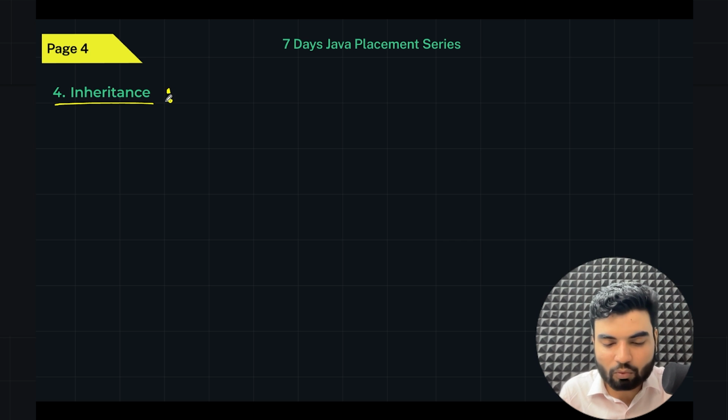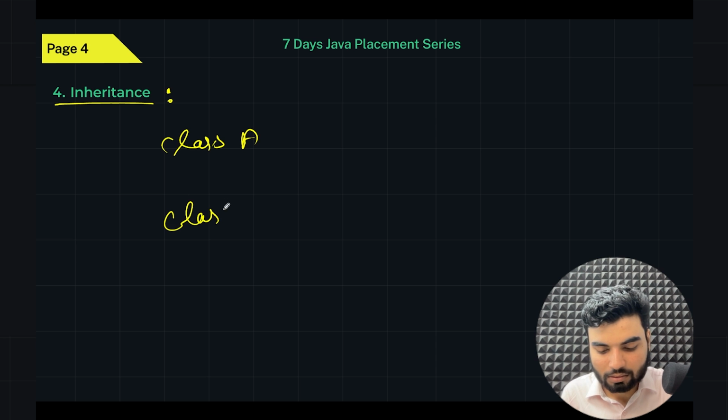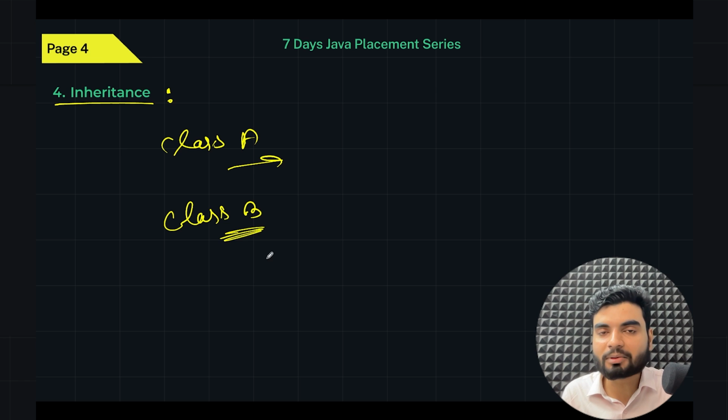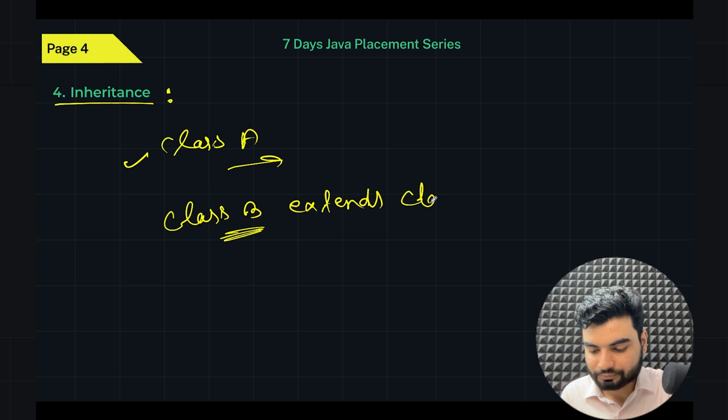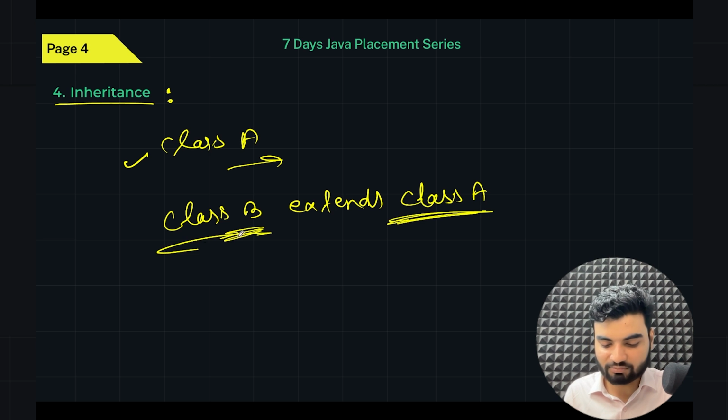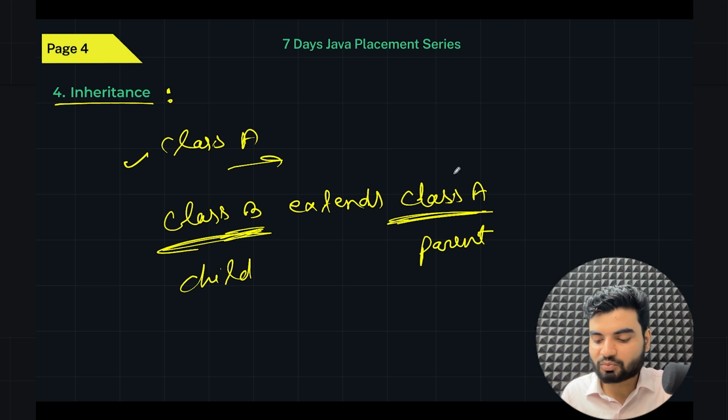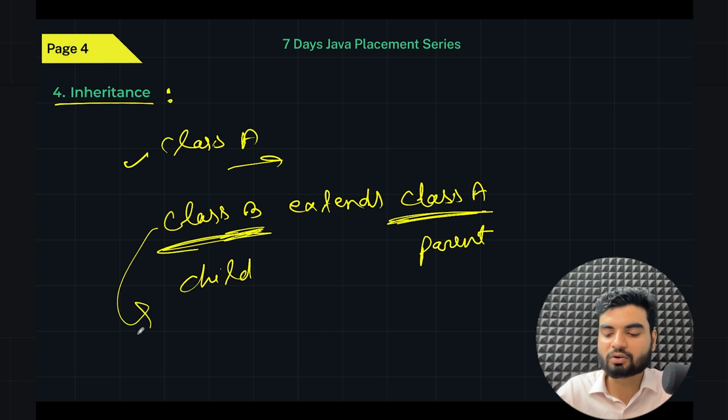So what does it mean in OOPS? Let's say I have a class A and a class B. Here I have some properties. If class B wants to use all the properties of class A, then it has to inherit it. How do you inherit? With the extends keyword: extends class A. Now this becomes the parent and this becomes the child, and all the properties which belong to class A will come to class B. So if you create an object of class B, you can access all the properties of class A. Getting my point? That's inheritance.